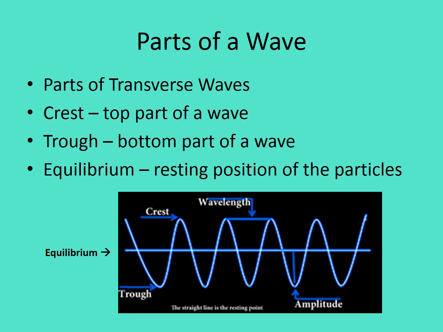So the top part of the wave is called the crest. The bottom part of the wave is called the trough. You can see both of those labeled on the picture there. And the equilibrium is basically where the matter was before that wave came through. So it's the resting point, the halfway point between the crest and the trough.